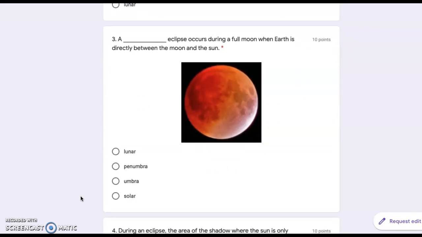Number 3. A blank eclipse occurs during a full moon when Earth is directly between the moon and the sun. Lunar, penumbra, umbra, or solar.